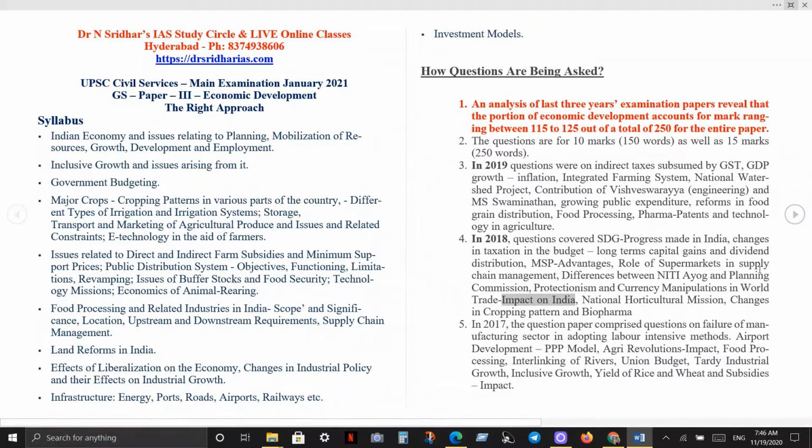That is one important point. Then we have airport development, PPP model advantages, the agri revolution's impact on Indian agriculture and food security, food processing, interlinking of rivers, union budget, tardy industrial growth, inclusive growth, yield of rice and wheat, subsidies and impact.